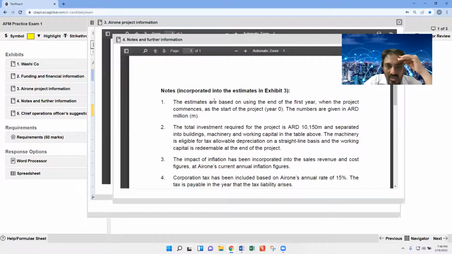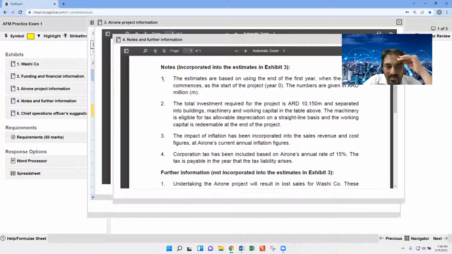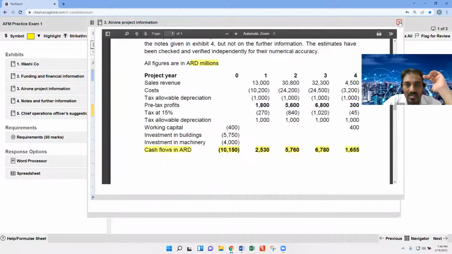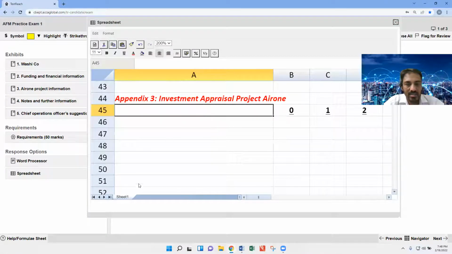These cash flows include all these aspects, points number 1, 2, 3, 4. We have already discussed those points, so I'm not going to read them once again. Now move on according to the question. So assuming that these cash flows are accurate, number 1,